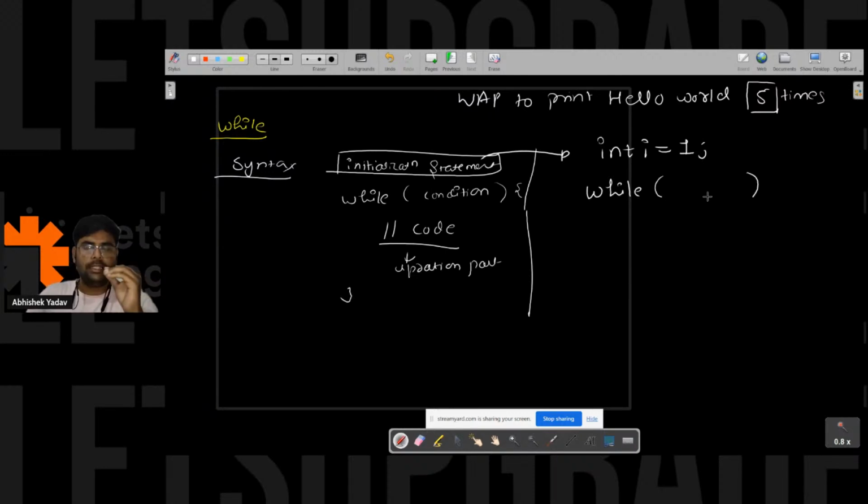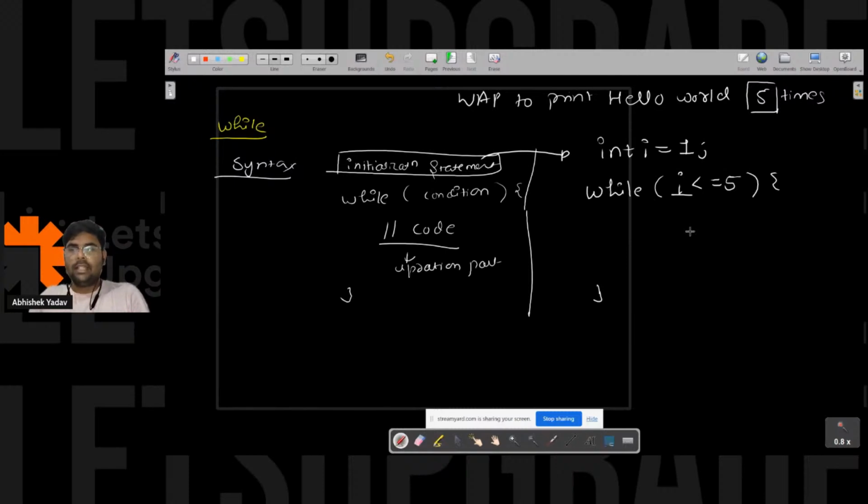I have to write the condition. When you are writing the condition, you have to think about how many times you have to execute the body of the while loop. Here I have to execute the body of the while loop till the time i is less than or equal to 5. That is, I have to execute the body of the while loop 5 times. So I have written the condition i <= 5.